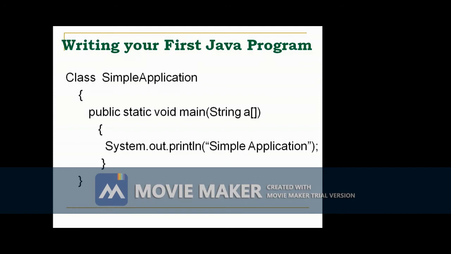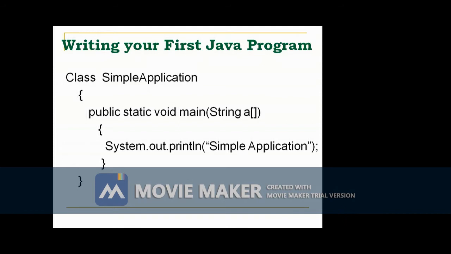Here in C++, the main function has so many formats. We can use void main, int main, main with arguments, main without arguments. Without specifying the return type also we can use it, so the default return type is integer. But in Java, the only standard format is public static void main, and the main function accepts an argument of type String array.